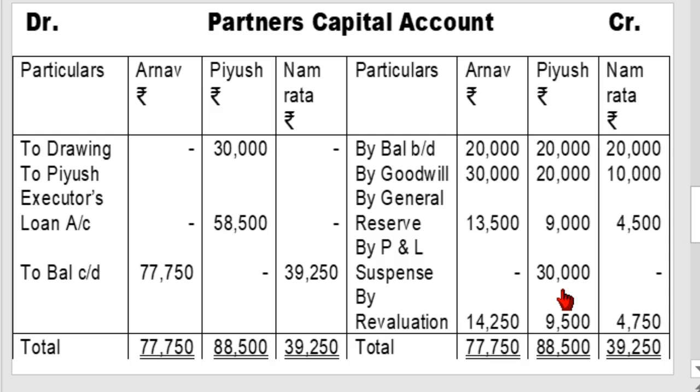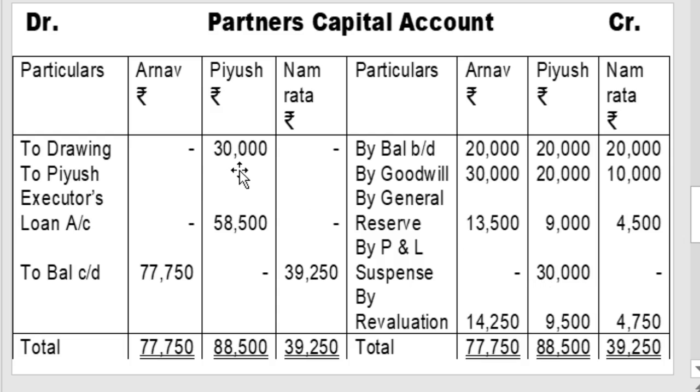So no adjustment from the profit and loss suspense account, otherwise adjust. Only which items? Interest on capital, interest on drawing, and salary or commission payable to Piyush. Only these items are adjusted from the profit and loss suspense account from the balance sheet date to the date of death.